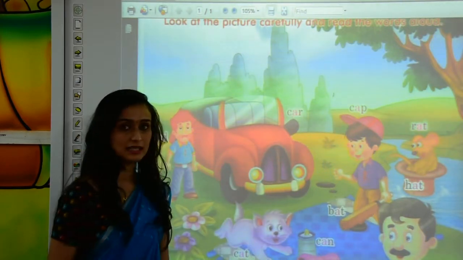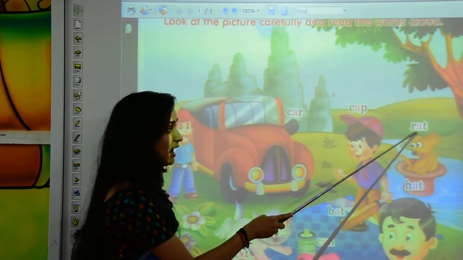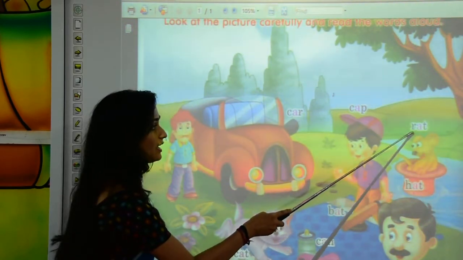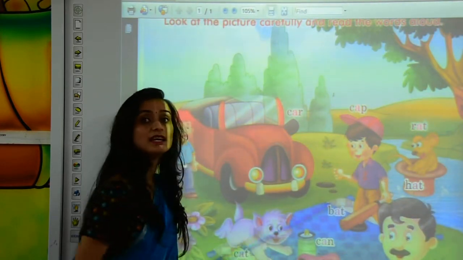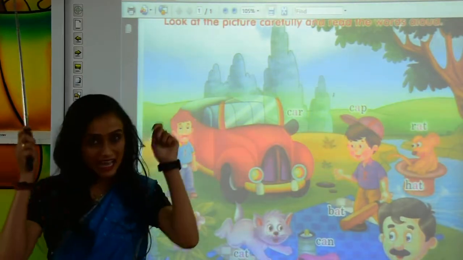Now, what is this? Which animal is this, kids? Yes, this is a rat. R-A-T, rat. And this rat is sitting in a hat.